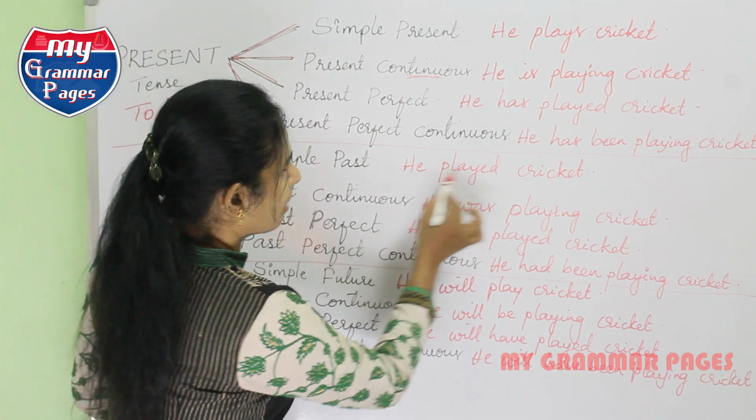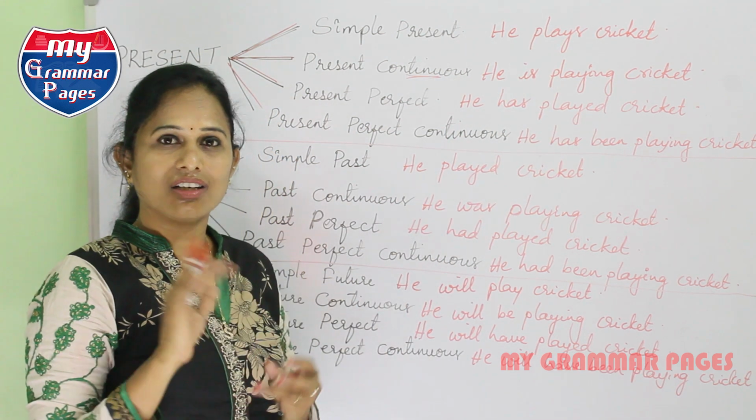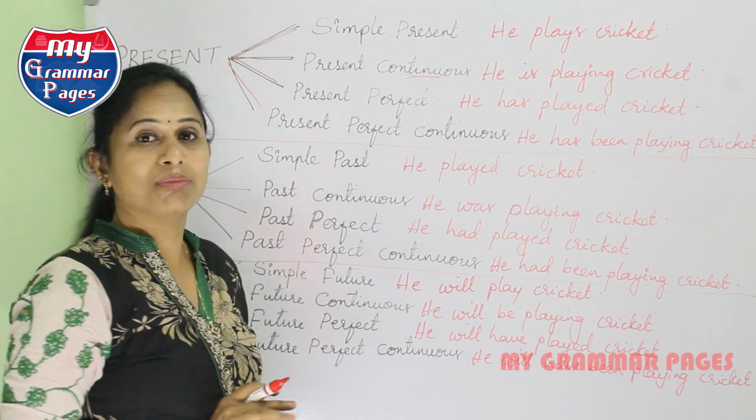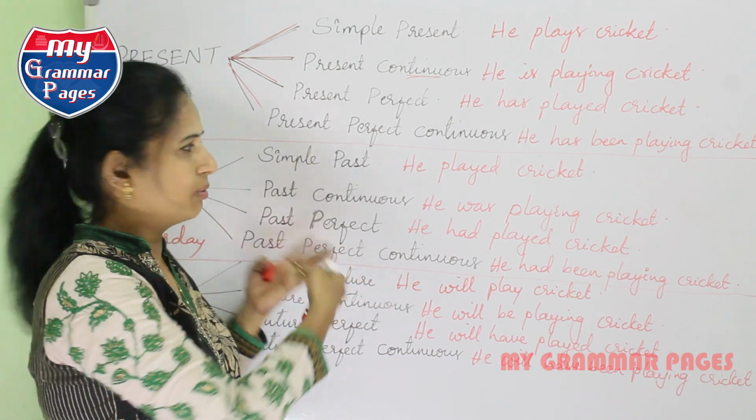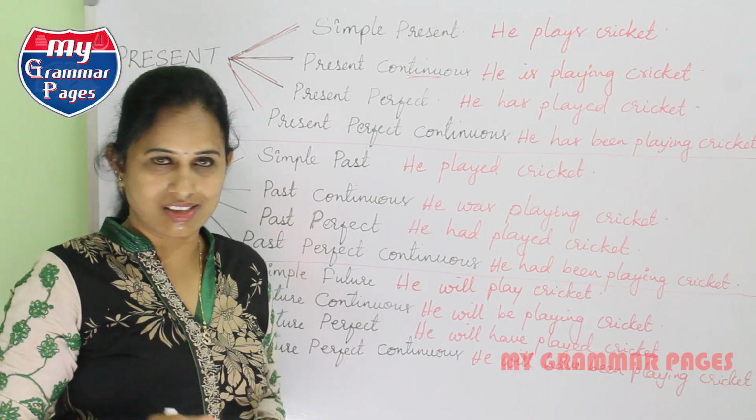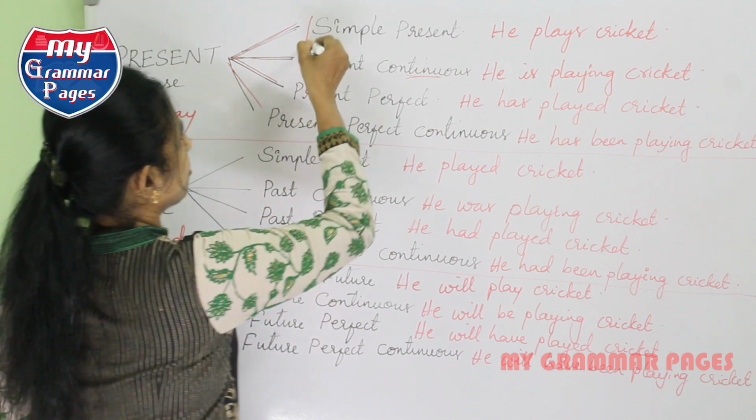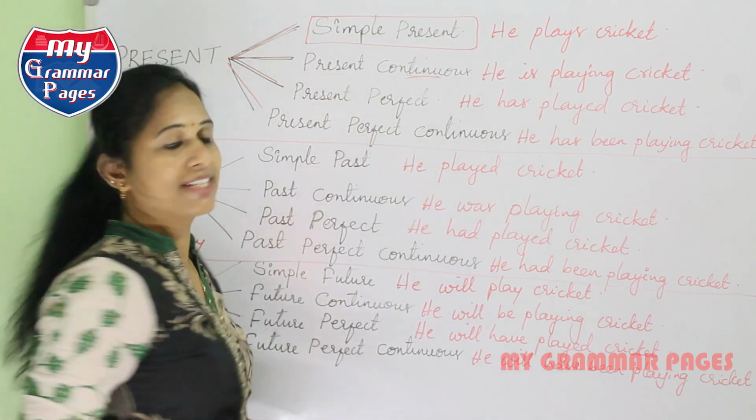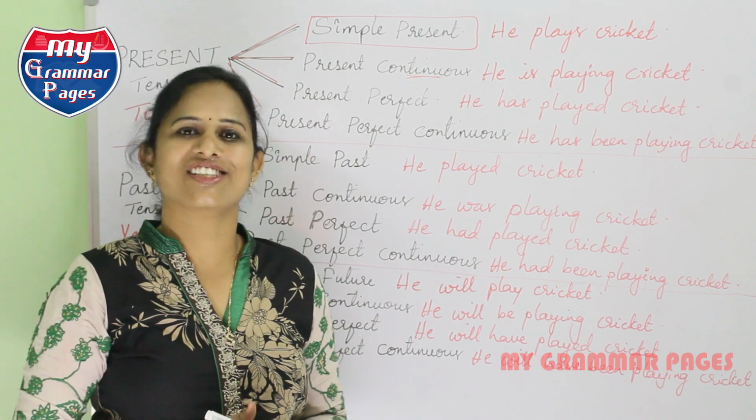See, he played cricket, he had played cricket, he has played cricket. All the three appear very similar. So let me tell you that when you look at a particular sentence, it appears very difficult. But once you understand the concept, everything appears very silly. So first of all, let me explain what this simple present tense is and what are its uses. When should we use simple present tense?